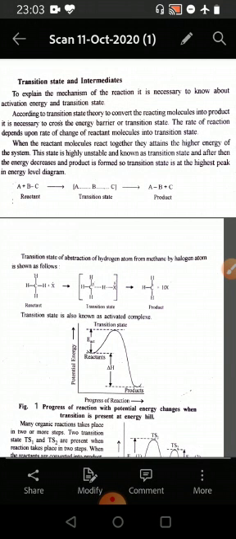According to transition state theory, to convert the reactive molecules into product, it is necessary to cross the energy barrier or transition state. The rate of the reaction depends upon the rate of the change of the reactant molecules into transition state. When the reactant molecules react together, they attain the higher energy of the system. This state is highly unstable and is known as transition state, and after that the energy decreases and the product is formed. So the transition state is at the highest peak in the energy level diagram.